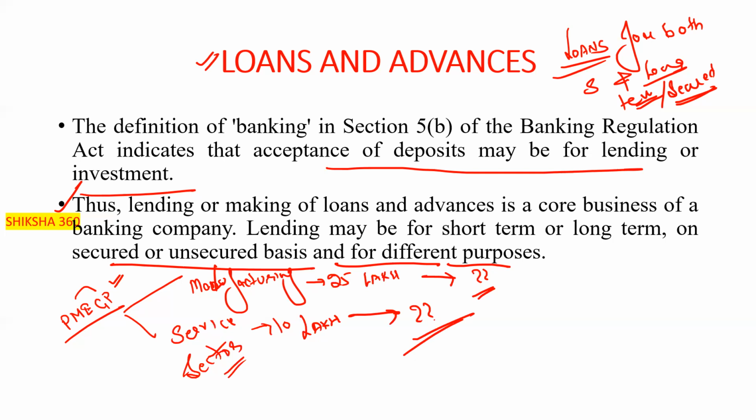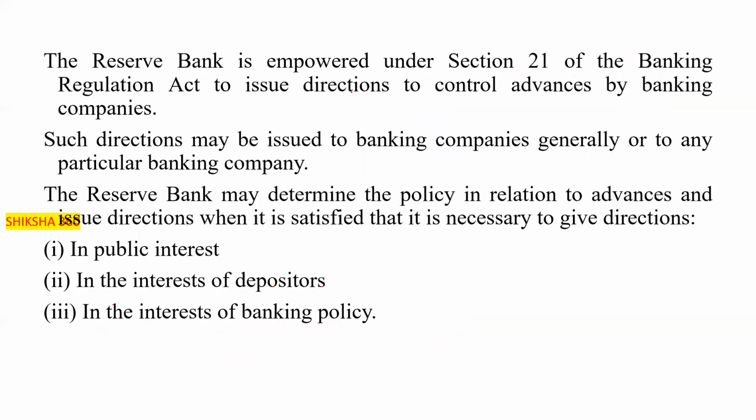You will definitely find this type of 0.5 mark question: under which section of the Banking Regulation Act is the acceptance of deposits indicated? The bank will accept deposits either for lending or for investment, and that is under section 5B. Now move to the next one.